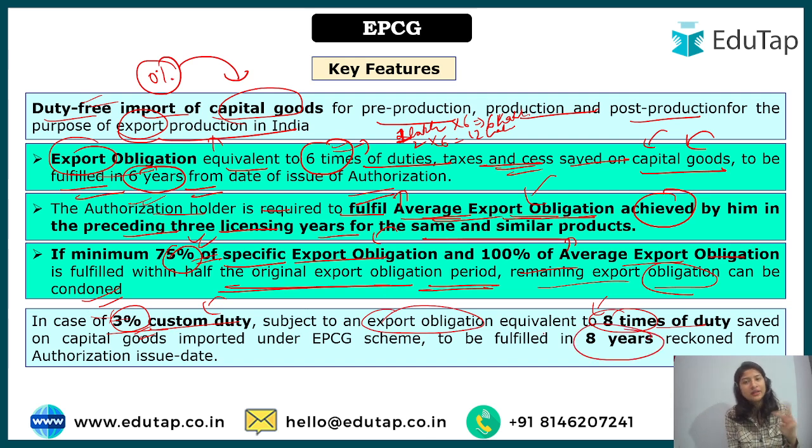What does it mean? We'll have a comparison. For 0% or duty free import, in such cases it is 6 times in 6 years. In case of 3% custom duty, you have to pay 8 times. The manufacturer has to export 8 times the duty that has been saved, in 8 years.